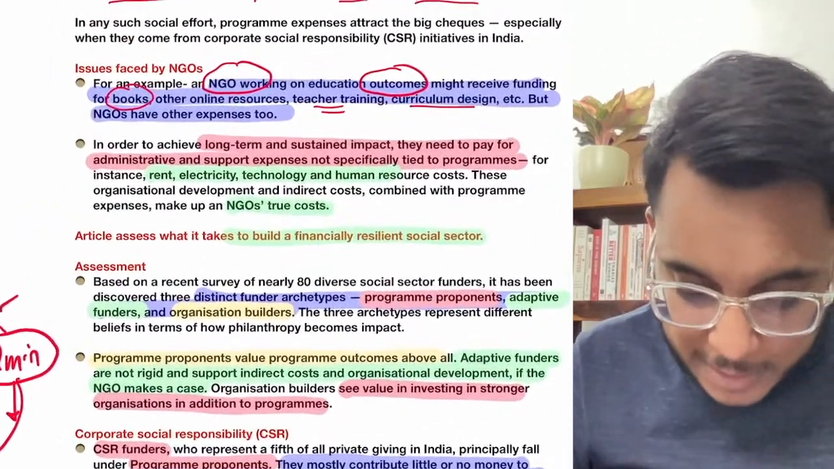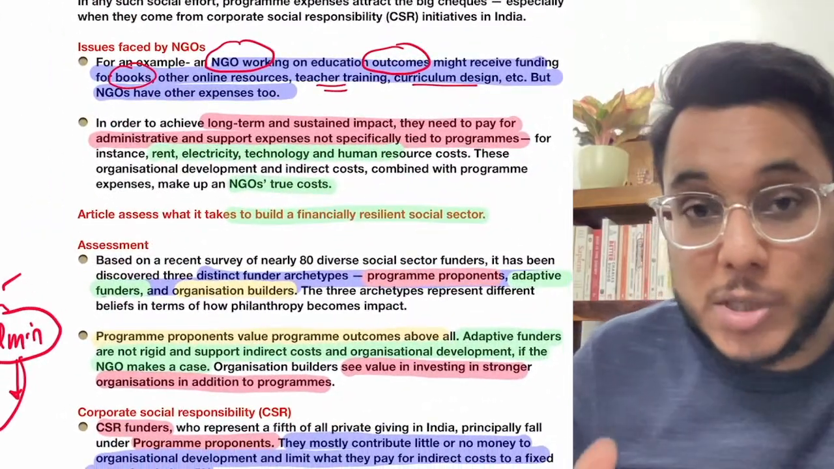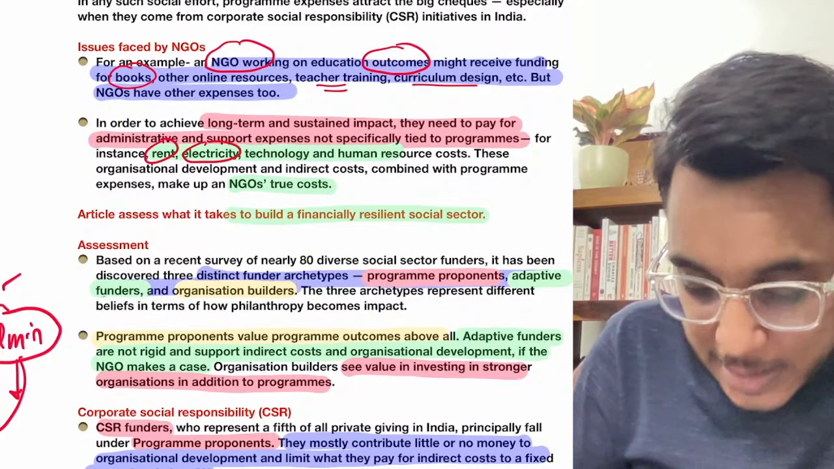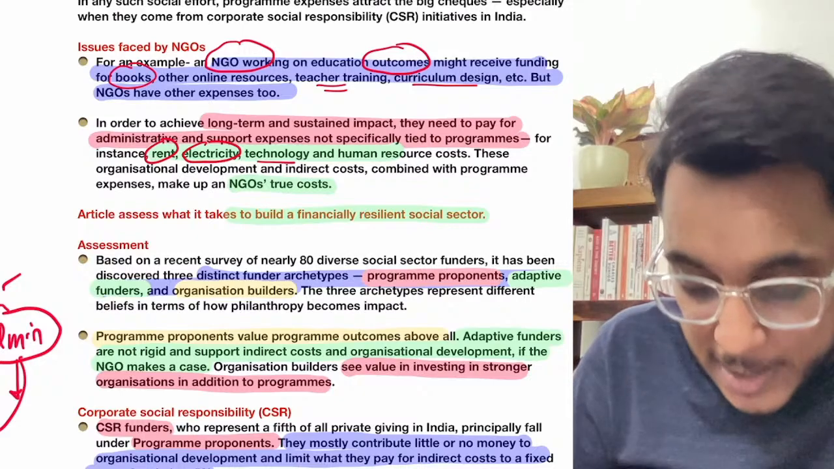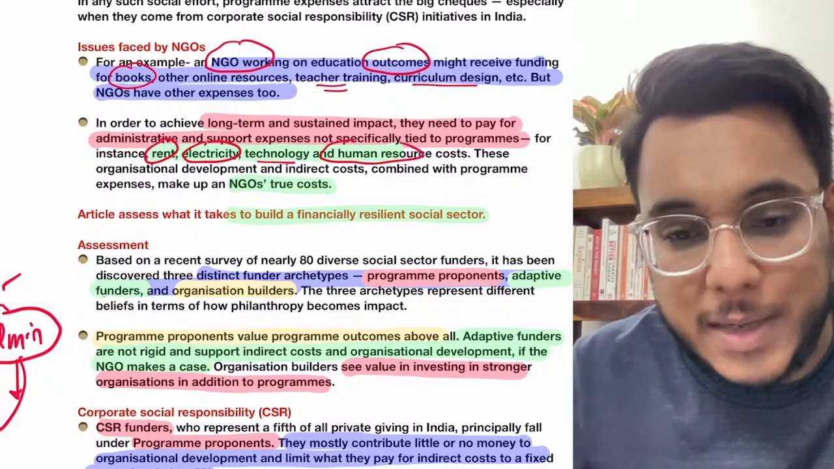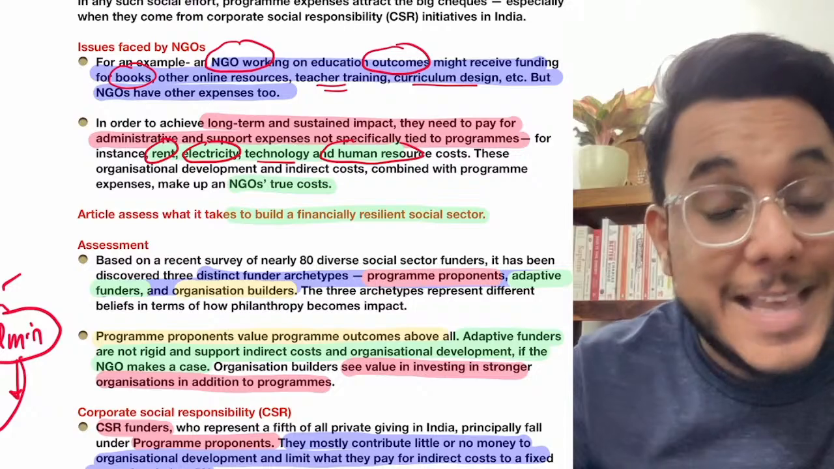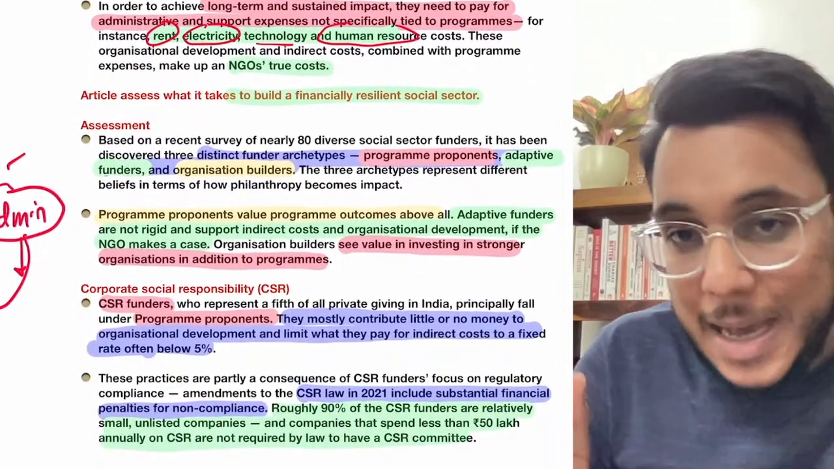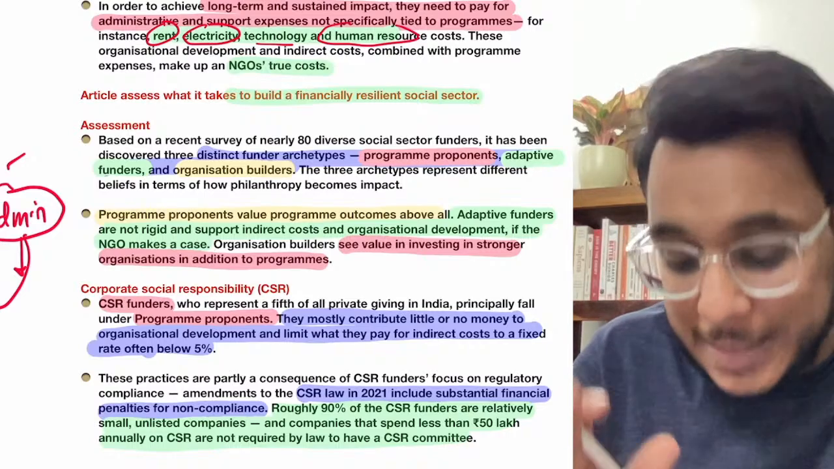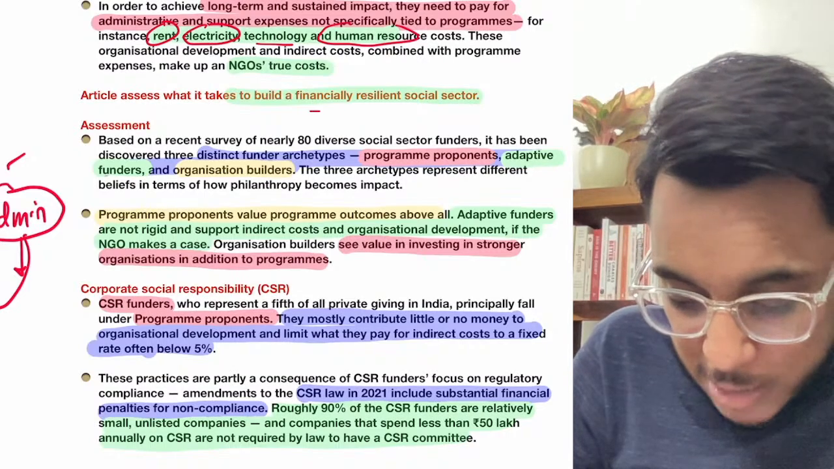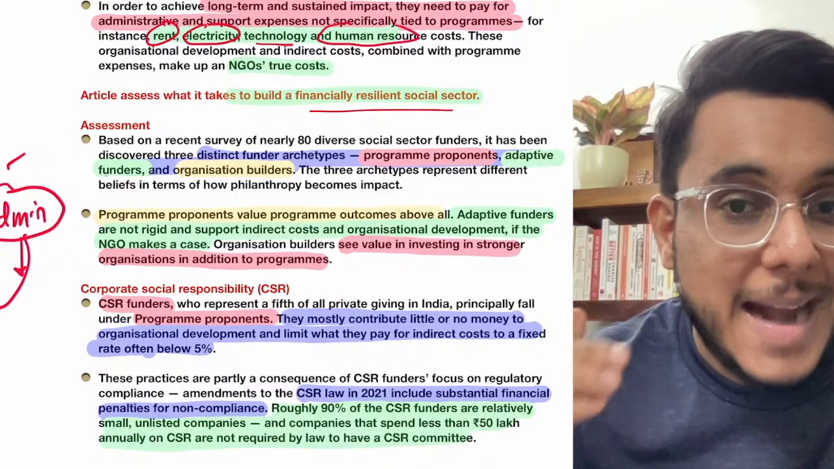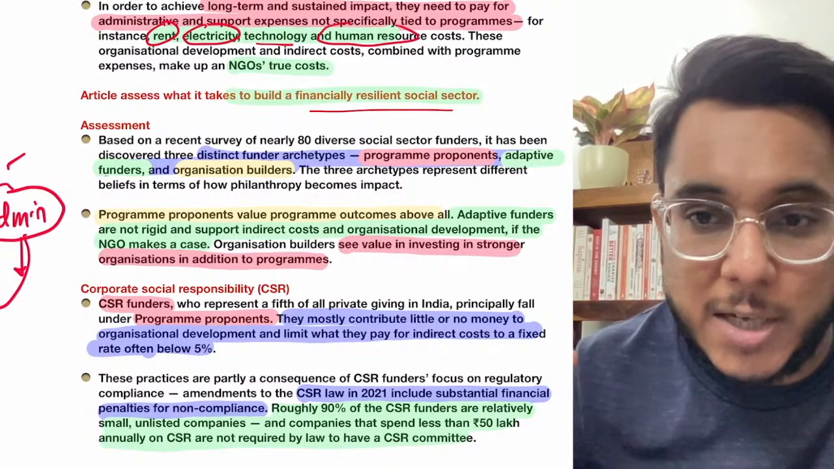Now understand this particular thing, guys: when we talk about an NGO's administrative cost, they need to pay rent, they need to pay electricity charges, there are technology charges, human resources. Everybody who is working in the NGO is not working for free, they have to be given salary. So human resource costs are there. Now when we talk about NGOs' financial health, there is very poor financial health among NGOs. Many times NGOs are not receiving money for their administrative purposes, for their administrative expenses.